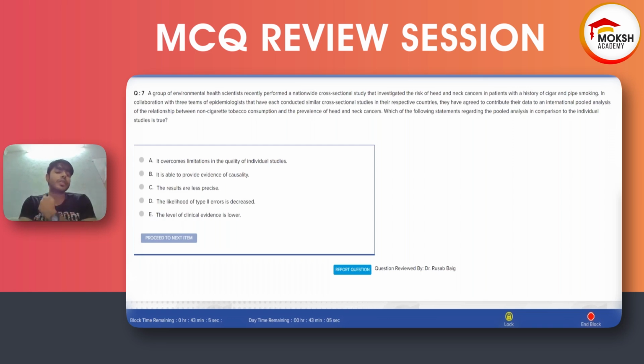is true? So when we pool an analysis, the number of population or the case sample size will increase. So when sample size increases, a type 2 error should decrease, according to me. Type 1 and type 2 error depend on the power. Power increases with increasing the number of people involved in the study, and when you pool different studies, the sample size will increase. I hope you are getting this.